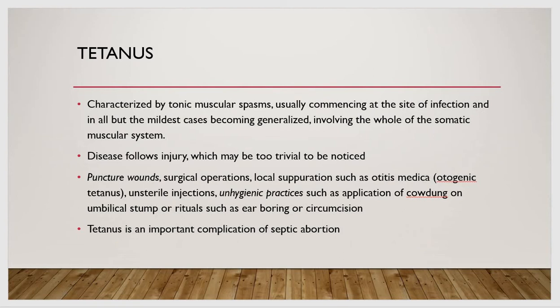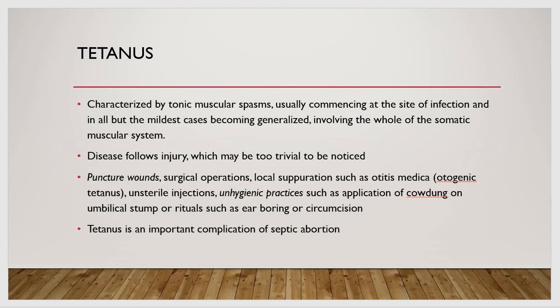Now we'll discuss this disease in brief. Tetanus is characterized by tonic muscular spasms, usually commencing at the site of infection and, in all but the mildest cases, becoming generalized, involving the whole of the somatic muscular system. So in this disease there are tonic muscular spasms.